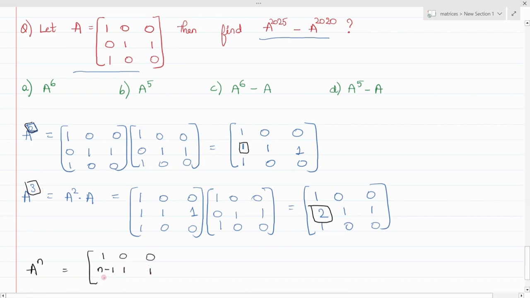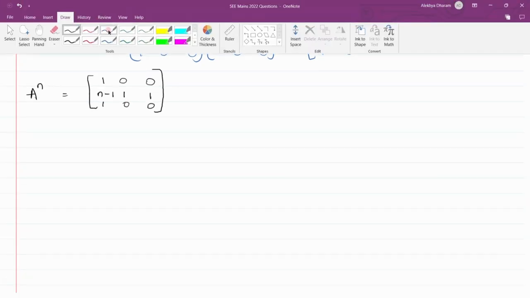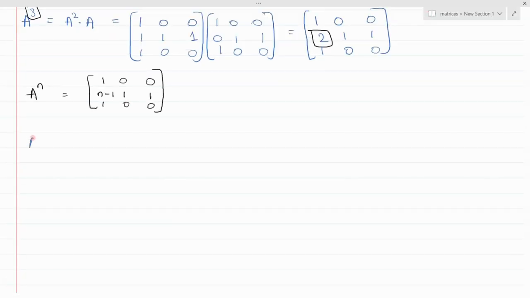So here 1, 1, and here 1, 0, and 0. So this is the A power n matrix. So when we take A power 2025, we'll get it as 1, 0, 0, 2024, 1, 1, 1, 0, 0.